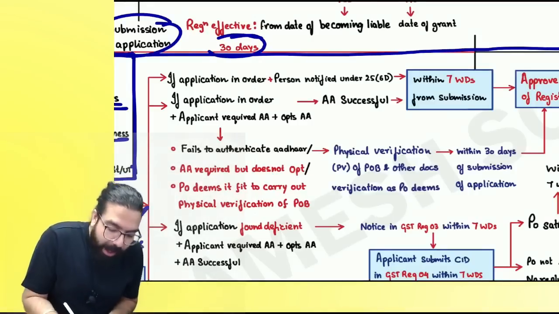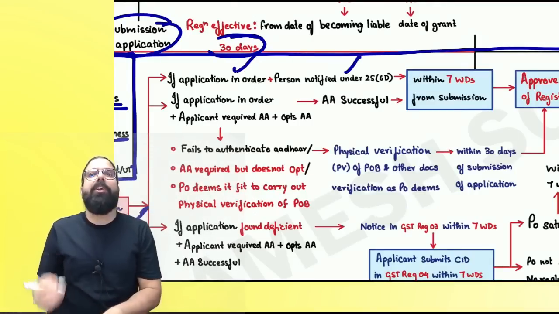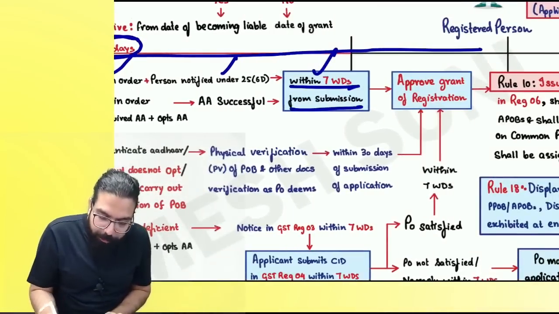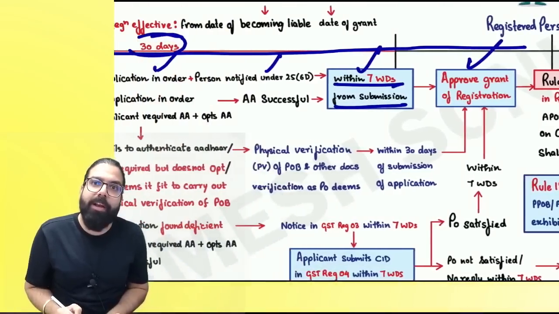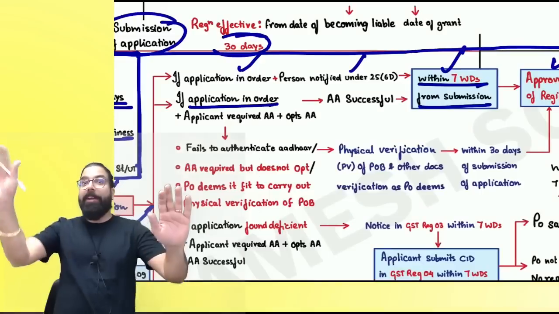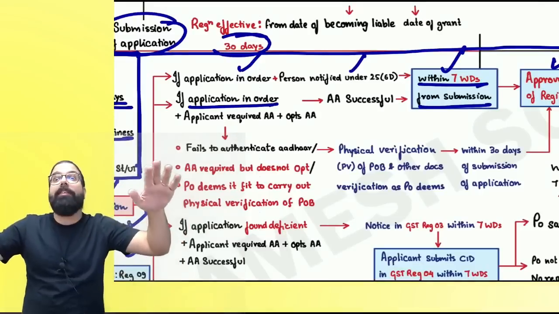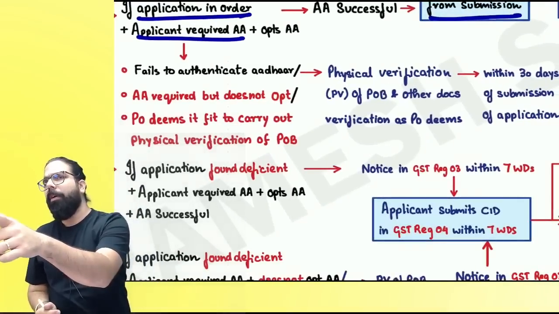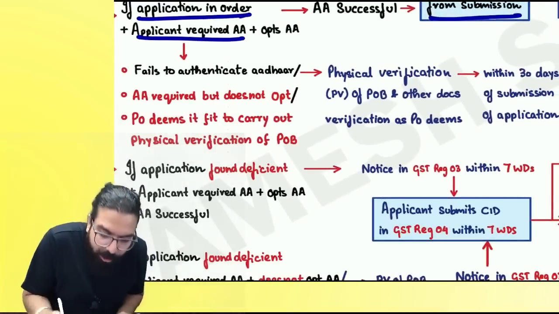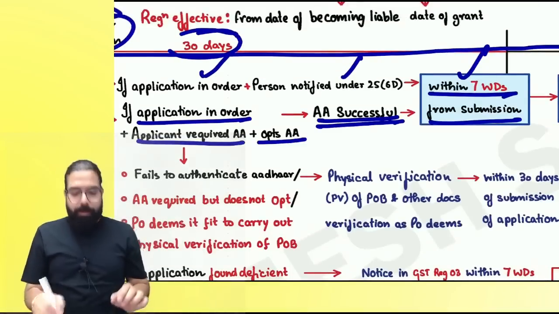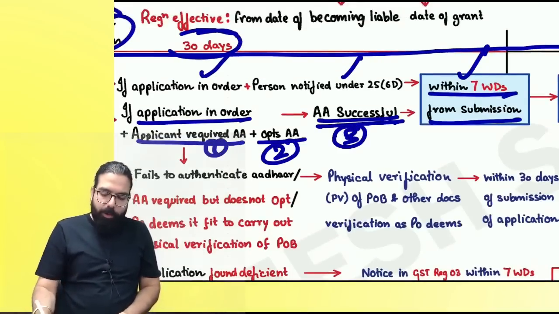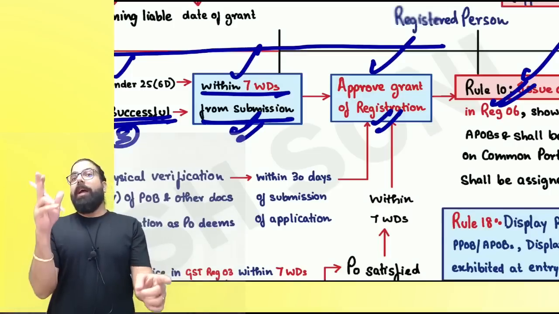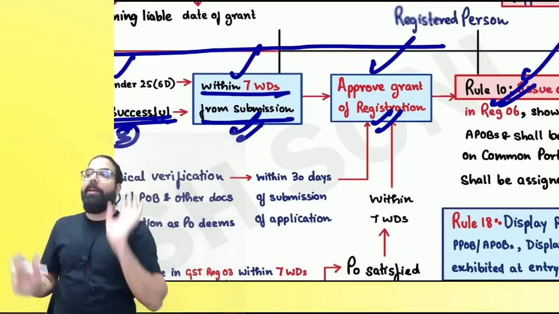Are we clear, everyone? Sir, the application is in order. I am a person under 25(6)(d), not required Aadhaar authentication. Application is fine. You will be granted registration within 7 days from submission. Your approval will be given and the registration certificate will be issued. The next one, if the application is in order, application is fine, very good. Is the applicant required to do Aadhaar authentication? Who is required? Sir, he has opted also and Aadhaar authentication is successful also. Aadhaar authentication required, opted and successful. Then within 7 days, approval will be given and the registration certificate will be issued. Because your application is fine and Aadhaar authentication is also fine, registration is granted in 7 days.